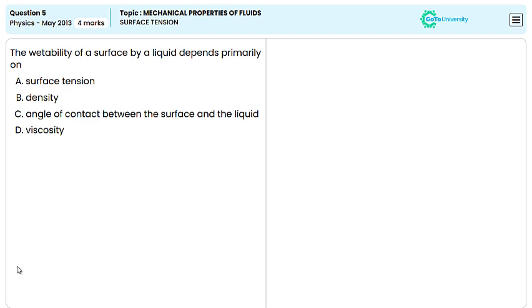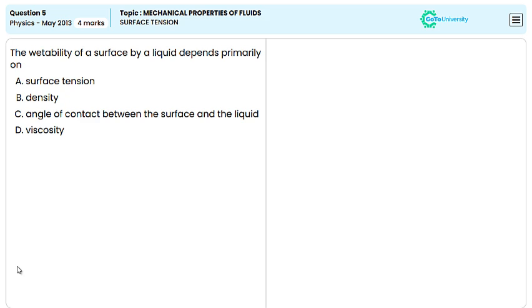On what factor does the wettability of a surface by a liquid depend primarily? To answer this question, let's analyze the factors that affect the wettability of a surface by a liquid. Wettability refers to how easily a liquid spreads across a surface, and it primarily depends on the angle of contact